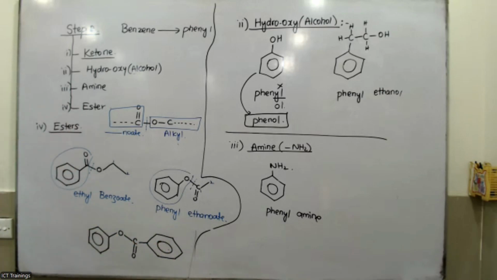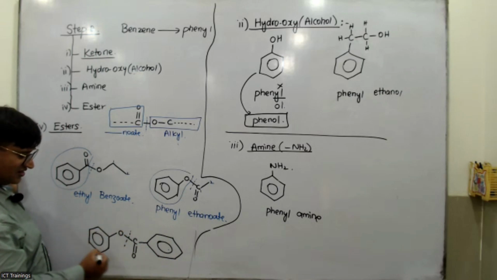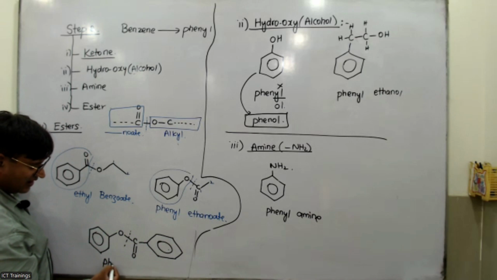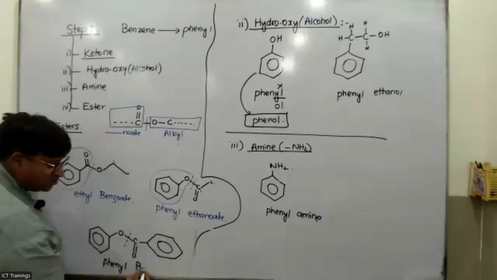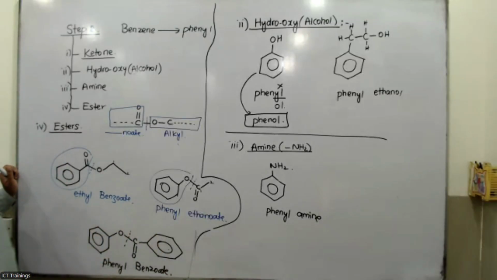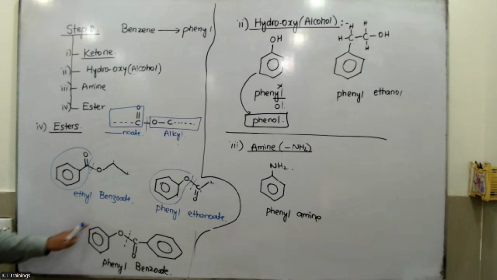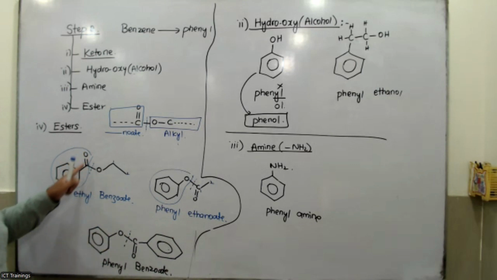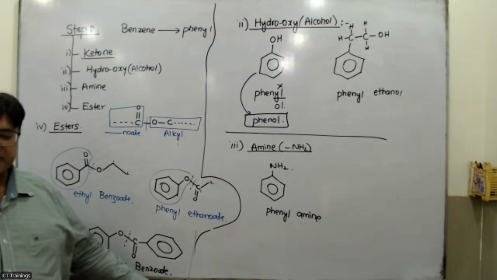Come on. Yes, absolutely right. Cut it into two parts. The oxygen side has the benzene, so this is phenyl. And the C double bond O is also towards the benzene, so this is benzoate. No need to overthink it, that's it. So oxygen is on the benzene group. The oxygen side on the benzene is phenyl, and the C double bond O group on the benzene is benzoate. Everyone got it, beta?